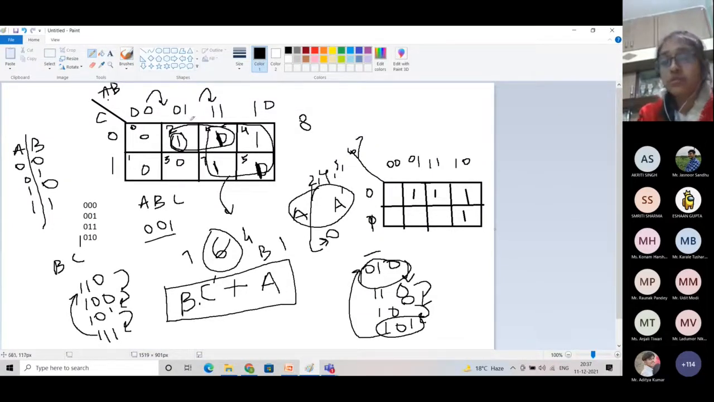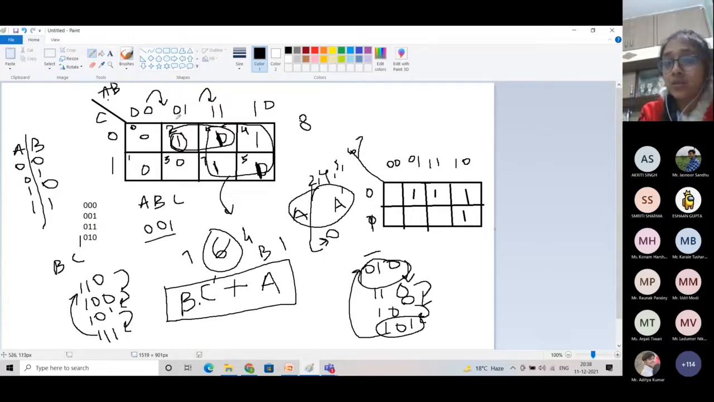So while writing the equation from the group of K-map, we will only take minterms of those variables which are constant in the whole group. So for this shorter group, the value of A is changing. Here value of A is 0 and here value of A is 1. So the value of A is changing from 0 to 1. That's why we will not include A in our equation. The value of B is not changing its value. It is constant and its value is 1. So we will take B in our equation.